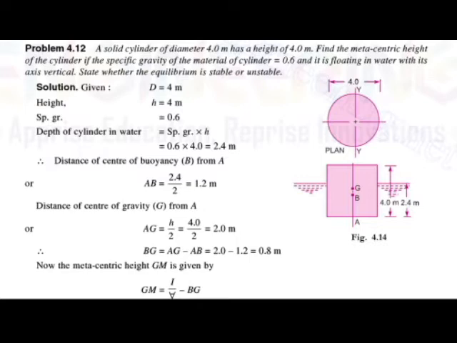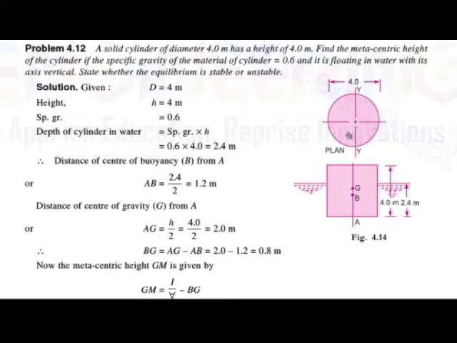So here, a solid cylinder is given, the diameter of that cylinder is 4 meter, and the height is 4 meter. Draw the figure first. The cylinder has a diameter of 4; the plan is here, and then the center of gravity. Draw the vertical axis.